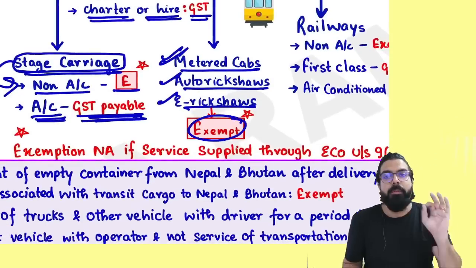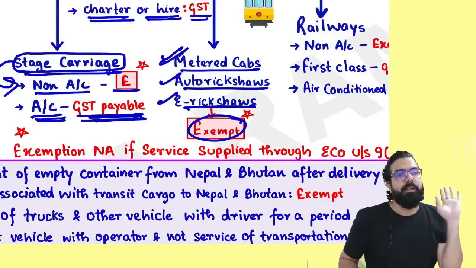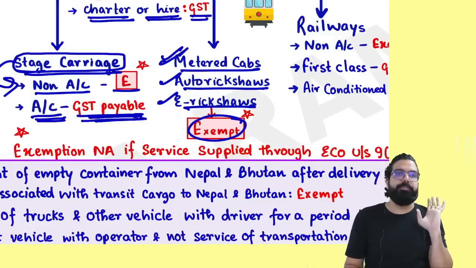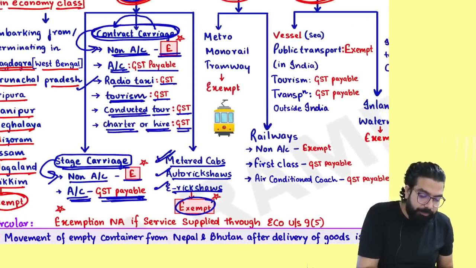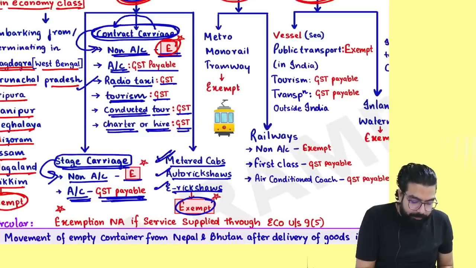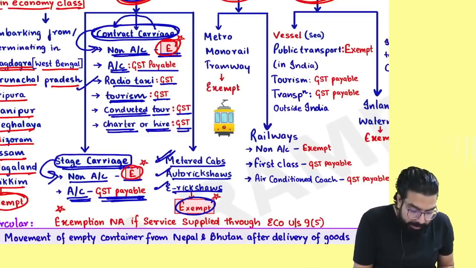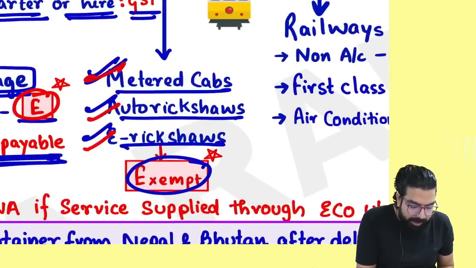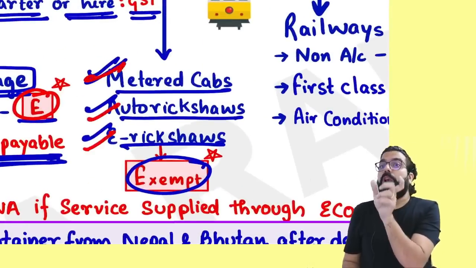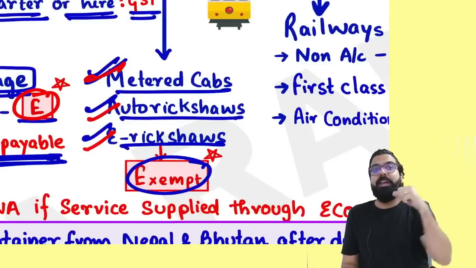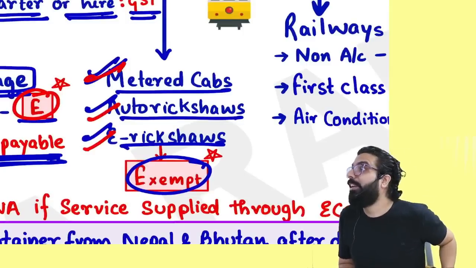Government told that there will also be no GST on these. But always remember one thing. If contract carriage, stage carriage or metered cab, auto rickshaw, e-rickshaw is booked through Ola Uber, an e-commerce operator, then Ola Uber will collect the GST and pay the GST under section 9(5).